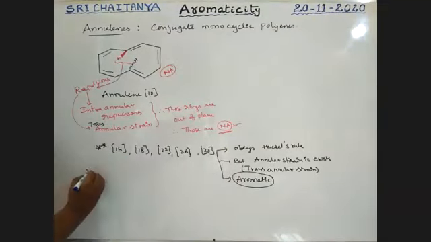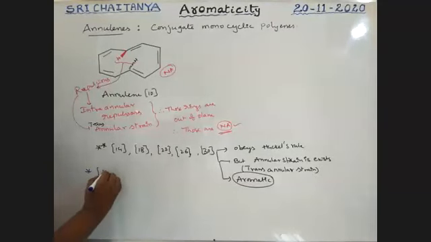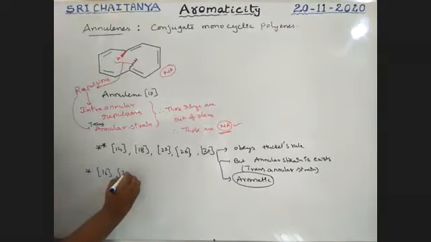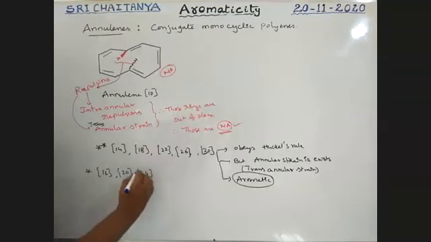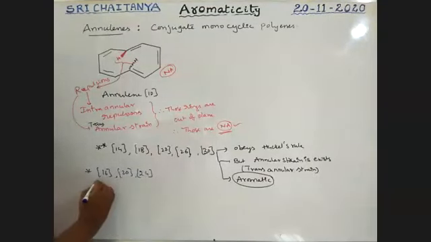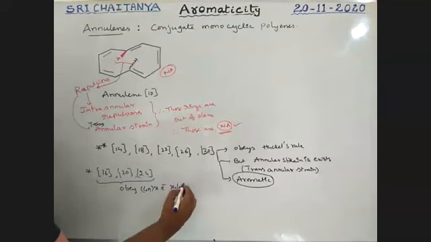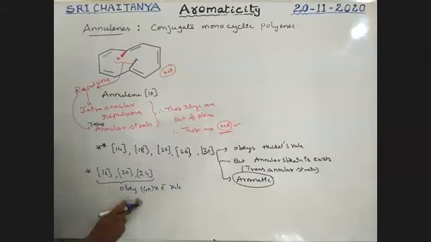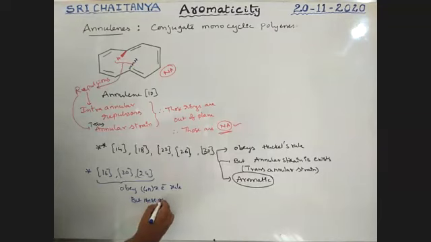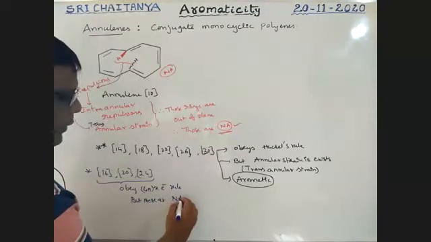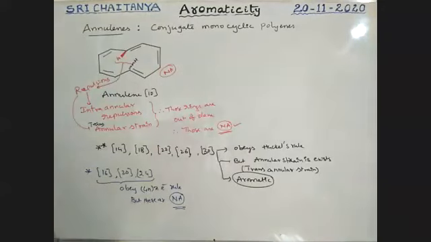Next point. [16]Annulene, [20]annulene, [24]annulene. These compounds obey the 4n pi electron rule. But these are non-aromatic. So even though they obey the 4n rule, these are considered non-aromatic.